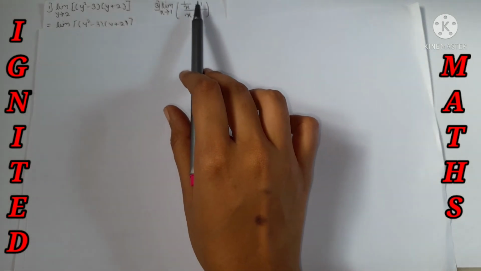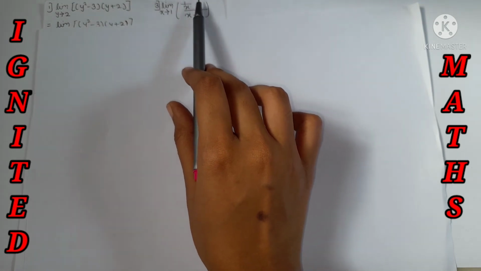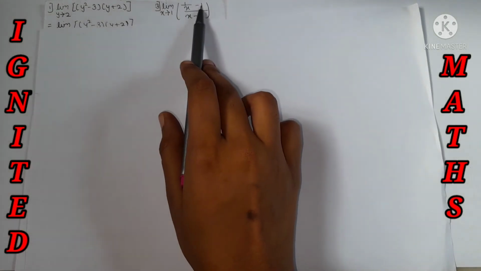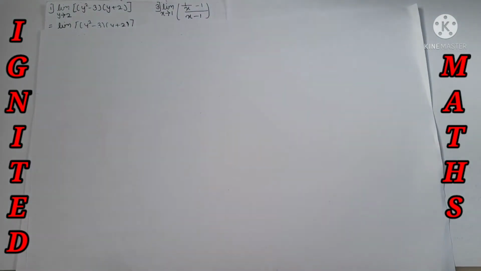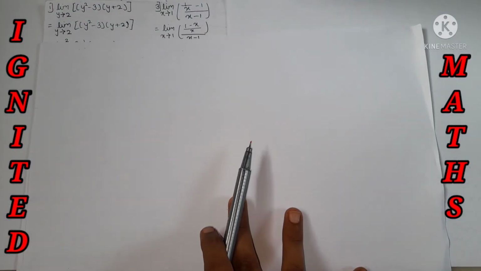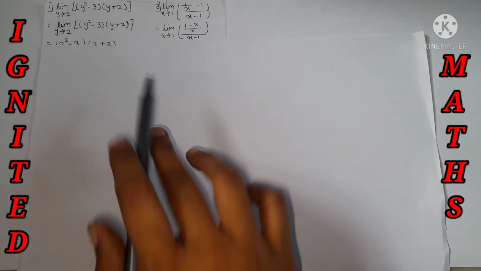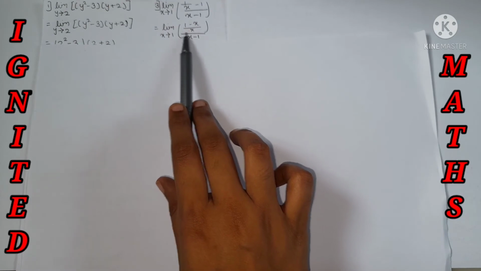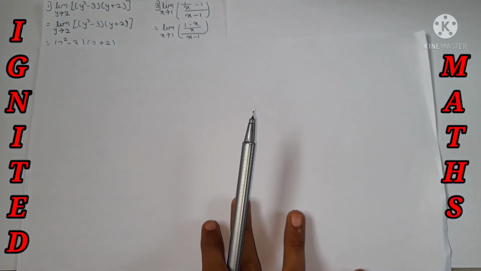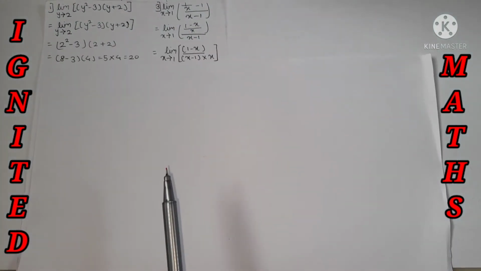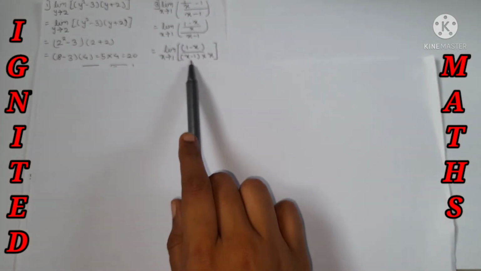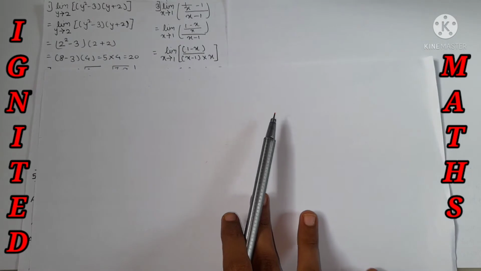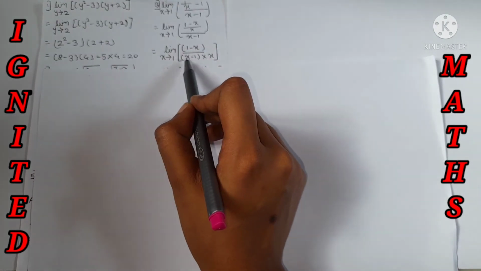That's nothing but 1 by x minus 1, which is nothing but 1 minus x divided by x. I have just multiplied x at numerator and denominator; I have not done any calculation. So we will get the answer as limit x tends to 1 of 1 minus x divided by x, divided by x minus 1. Now multiply this x at the denominator over here. It's nothing but absolutely the same: over here 1 minus x divided by x minus 1.